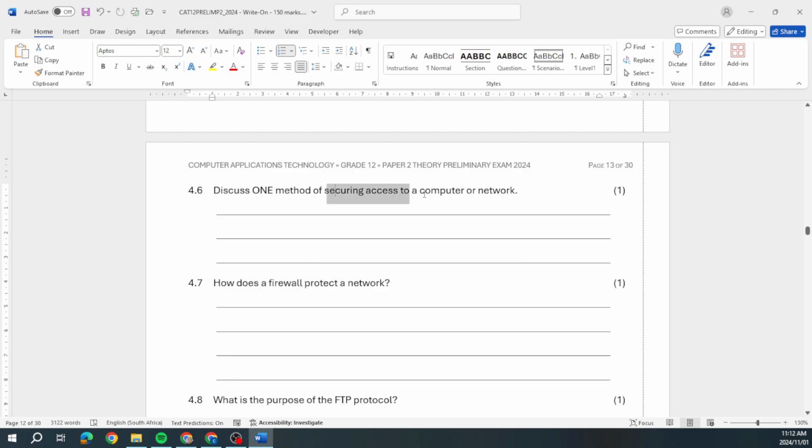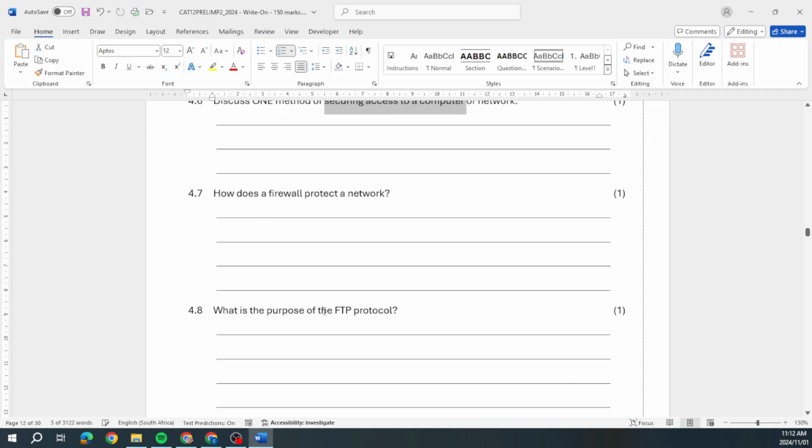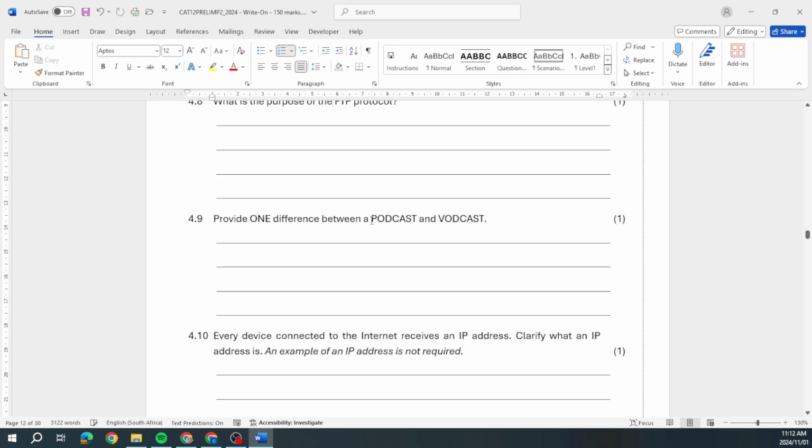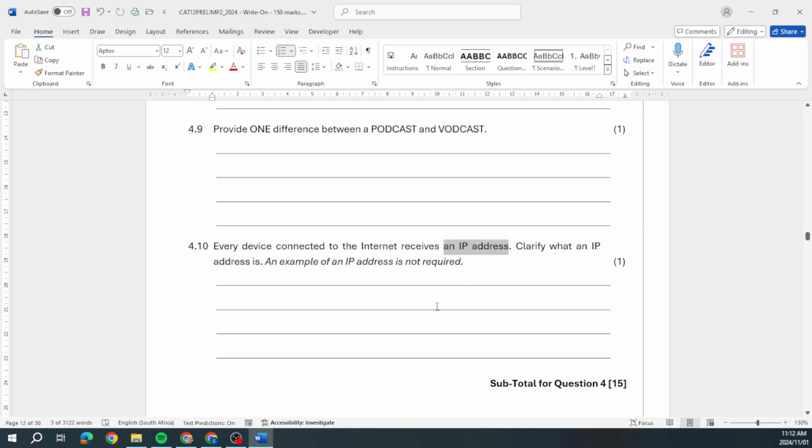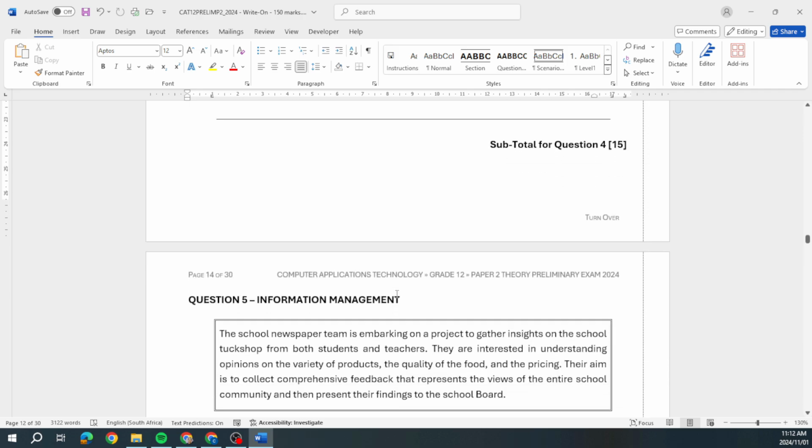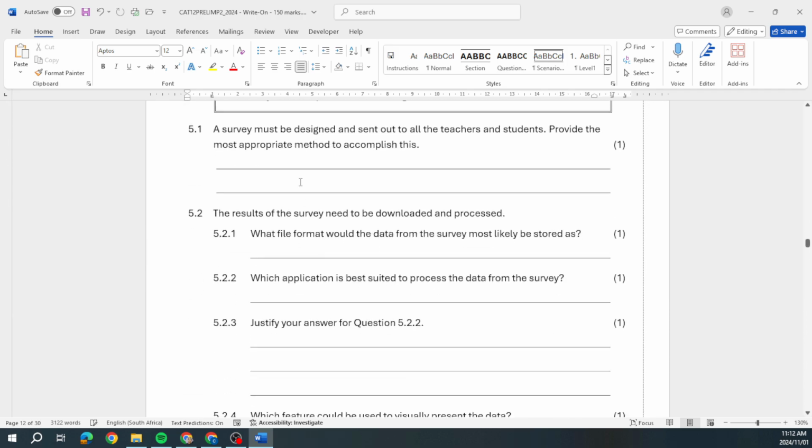What is a firewall? How do you secure networks? What is the purpose of the FTP protocol? Right? The difference between a podcast and a vodcast. What is an IP address? You see all those things that fall in there. And a lot of them are the same in all 3 papers.